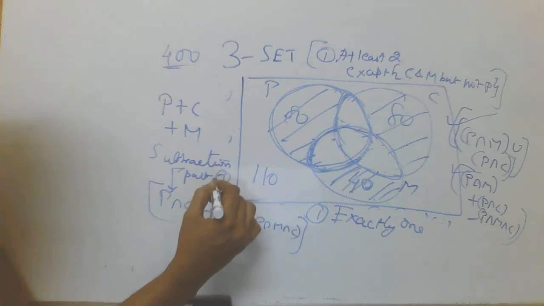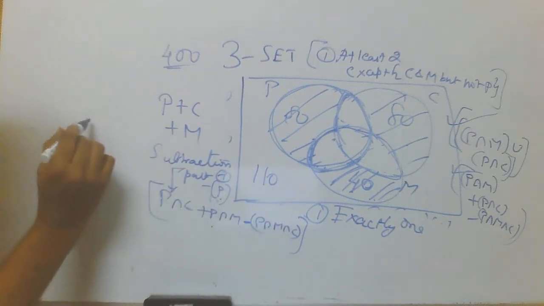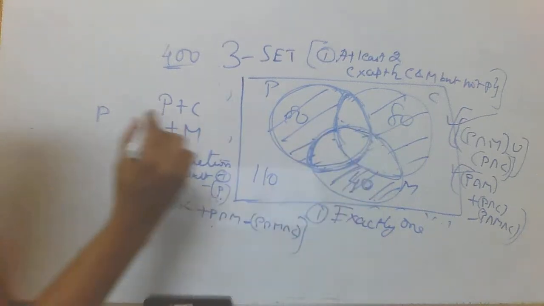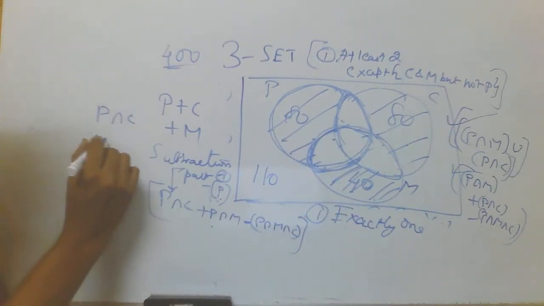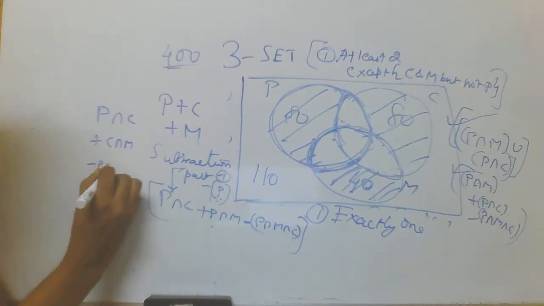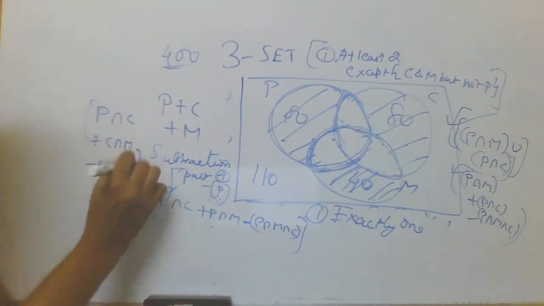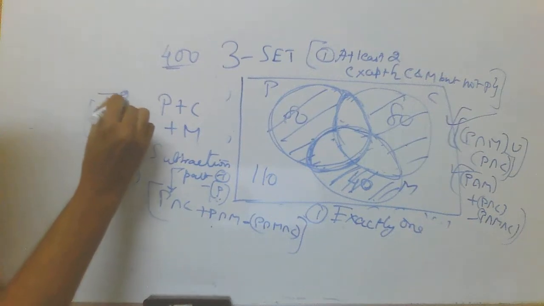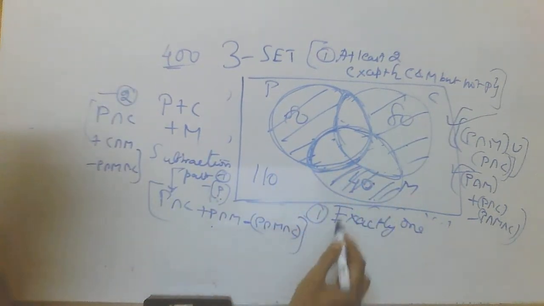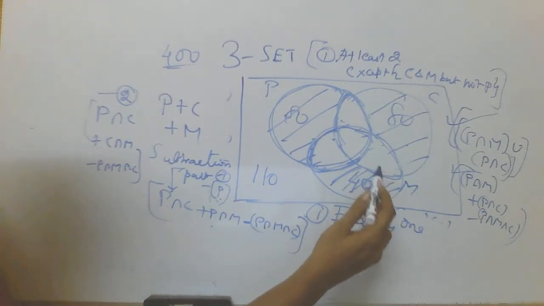The subtraction part for chemistry will be the intersections involving chemistry alone. So P intersection C plus C intersection M minus P intersection M intersection C. This is the subtraction portion part 2. When I consider maths, any intersections involving maths have to be subtracted.